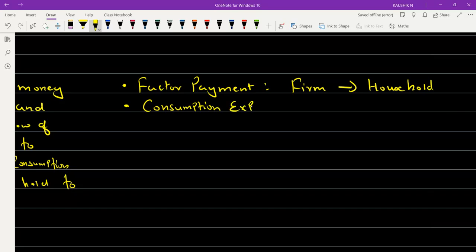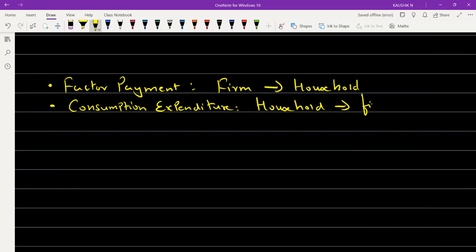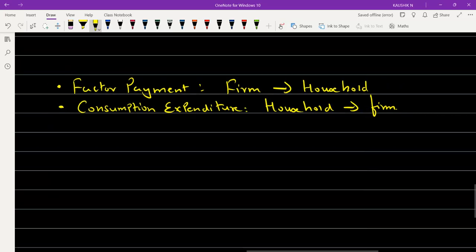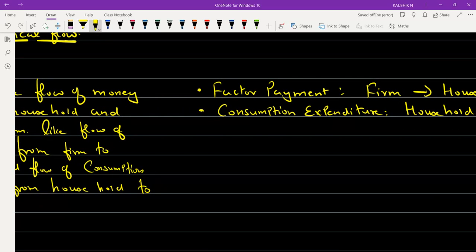Consumption expenditure. In consumption expenditure, what happens? From the household, the money is getting transferred to the firm. So this is what we are saying in simple terms. Money flow refers to the flow of money. It is equivalent to the factor payment where money is transferred from firm to household, and it is also equivalent to consumption expenditure where the money is paid from household to the firms.